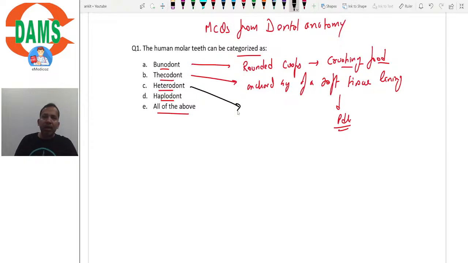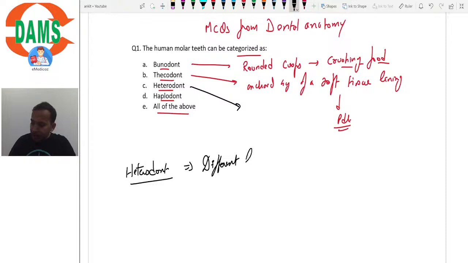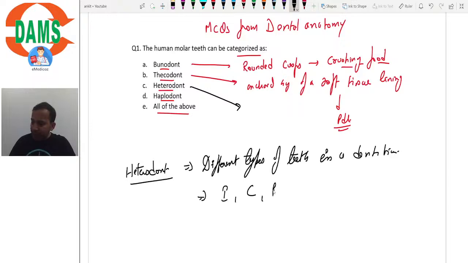Heterodont means different types of teeth in a dentition. For example, in human dentition, we have incisors, canine, premolars, and molars. Right? So, human dentition is heterodont.